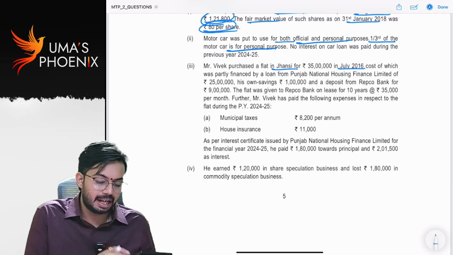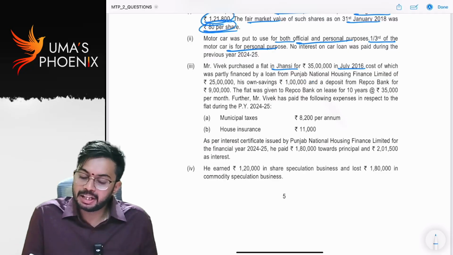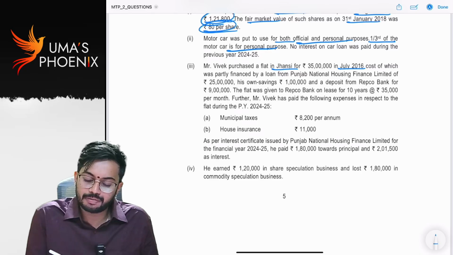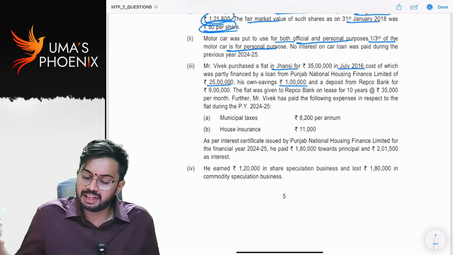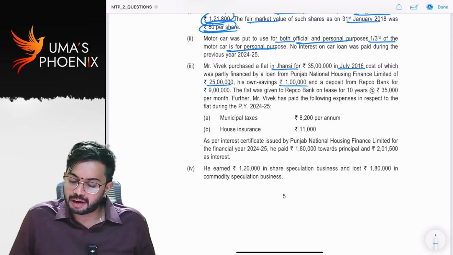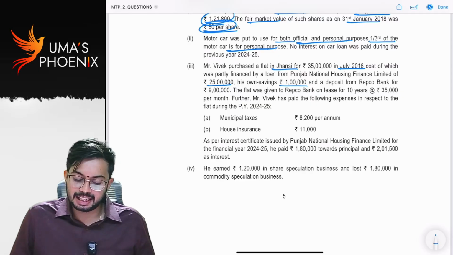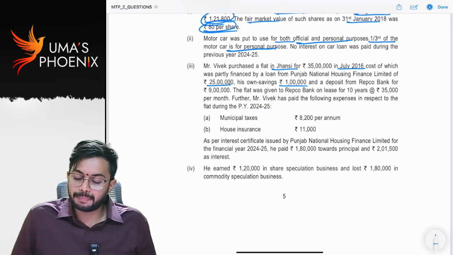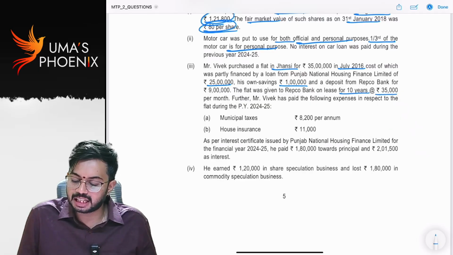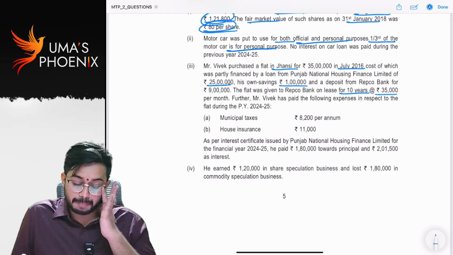partly financed by loan from Punjab National Housing Finance Limited of 25 lakhs, his own savings 1 lakh, and a deposit from Repco Bank for 9 lakhs. The flat was given to Repco Bank on a lease for 10 years at the rate of 35,000 per month.